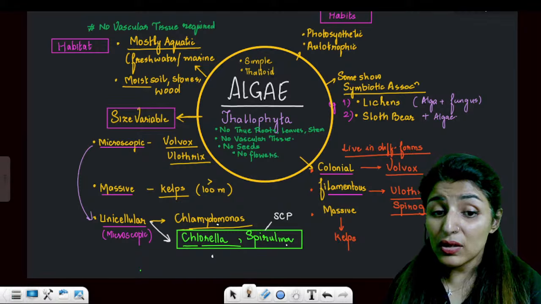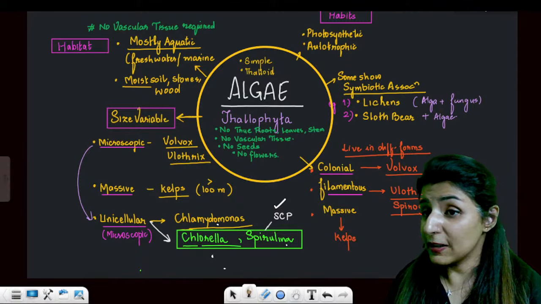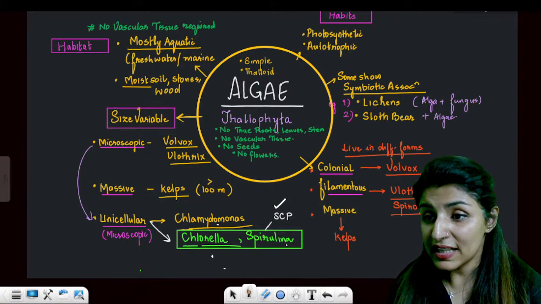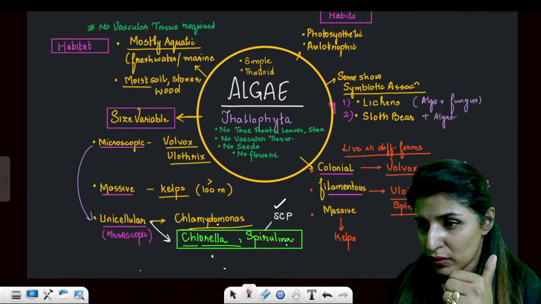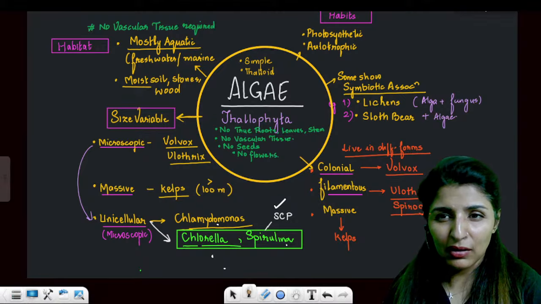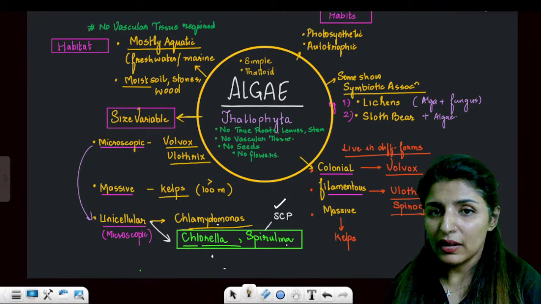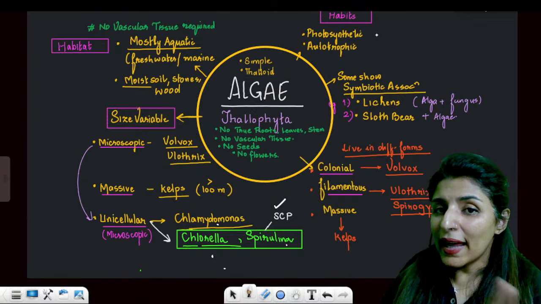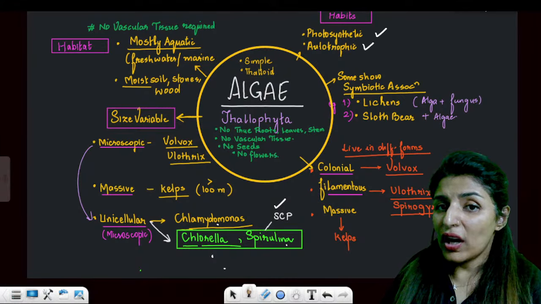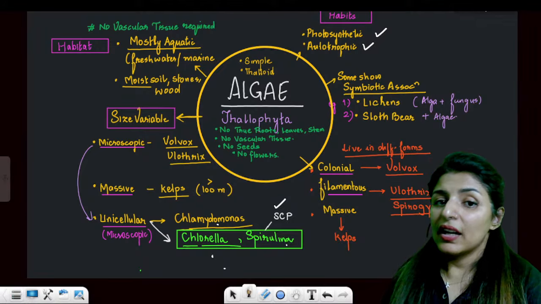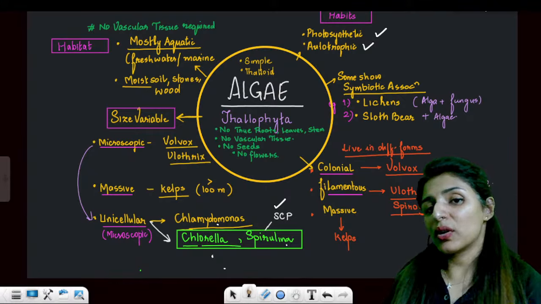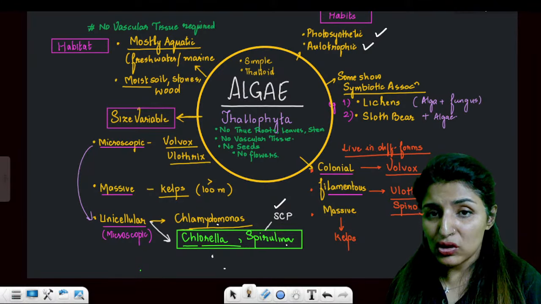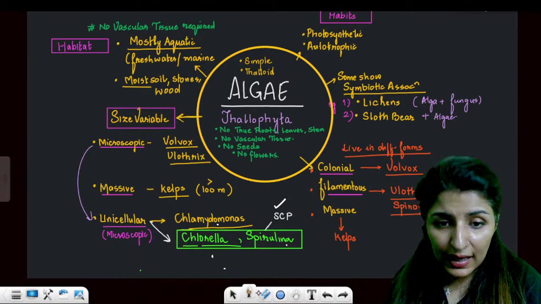This Spirulina is also a single cell protein. It is a source of protein. These days people eat Spirulina powder for the protein instead of protein powders. Then habits. All algae are photosynthetic. All algae are autotrophic. Now, certain algae show symbiotic association as well.